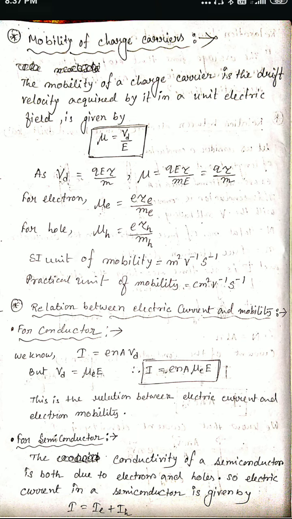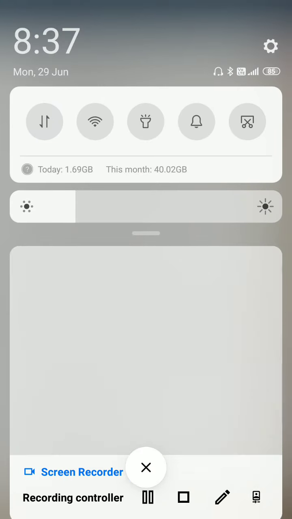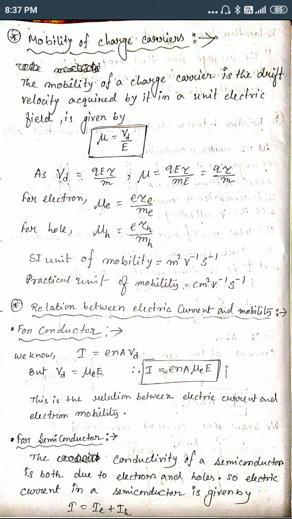Normally, mobility means how easily the carriers can flow inside the conductor. If its mass is heavy, then its motion is slow. If the mass is less, its motion is very fast. This is the mobility.